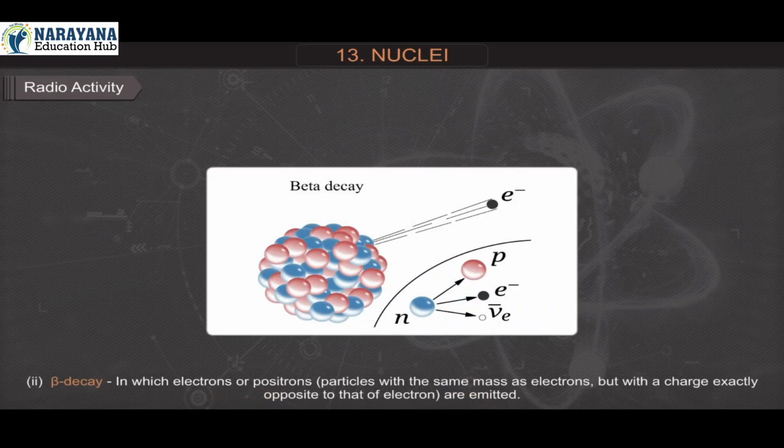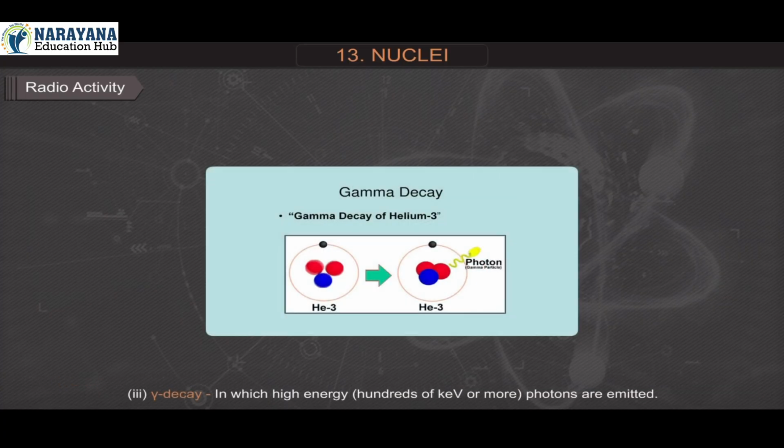Number 2, beta decay, in which electrons or positrons, that is, particles with the same mass as electrons but with a charge exactly opposite to that of the electron, are emitted. Number 3, gamma decay, in which high energy photons, that is hundreds of keV or more, are emitted.